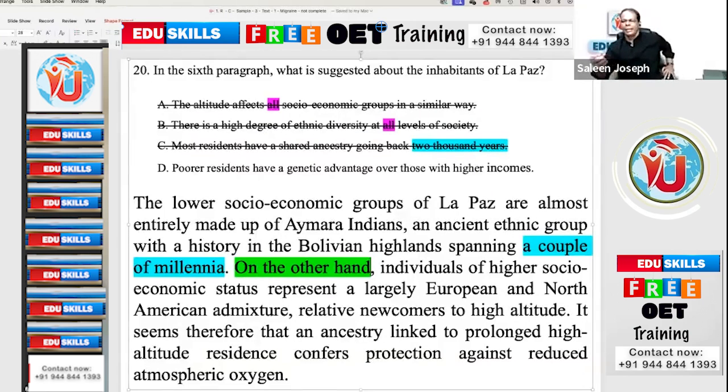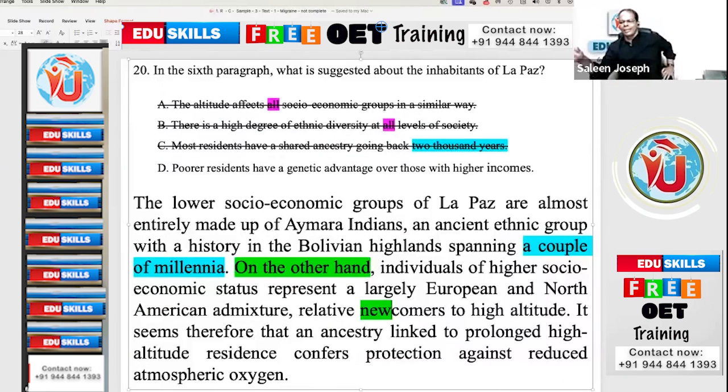On the other hand, individuals of higher socioeconomic status represent a largely European and North American admixture, relative newcomers to high altitude. Higher socioeconomic status means rich people are the newcomers.